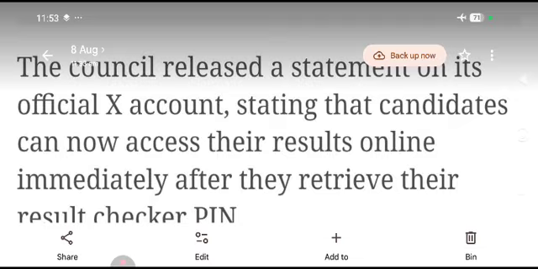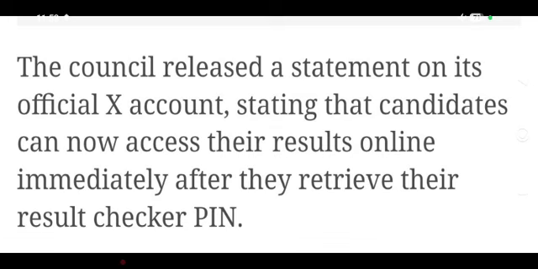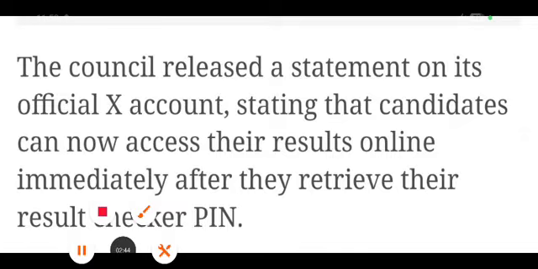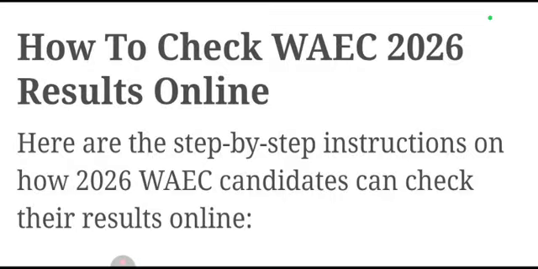So, first step before you'll be able to check your WAEC result is you must retrieve your checker pin, your pin for checking your result. That is the first step. Before now, you could go to your principal in the school where you wrote and collect it. You either pay money or get it free. But now, WAEC said there is no card. You collect it by yourself online. How to check your 2026 WAEC result online? Everything is online.